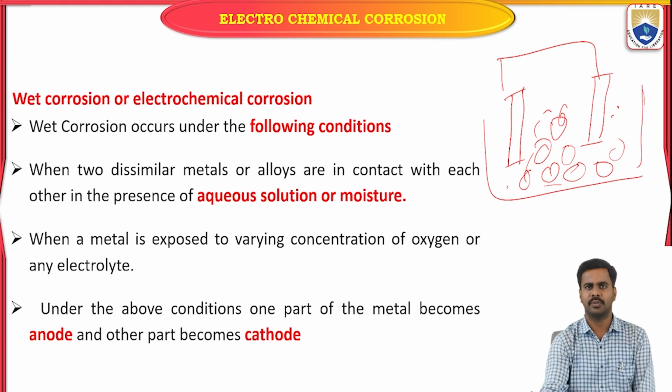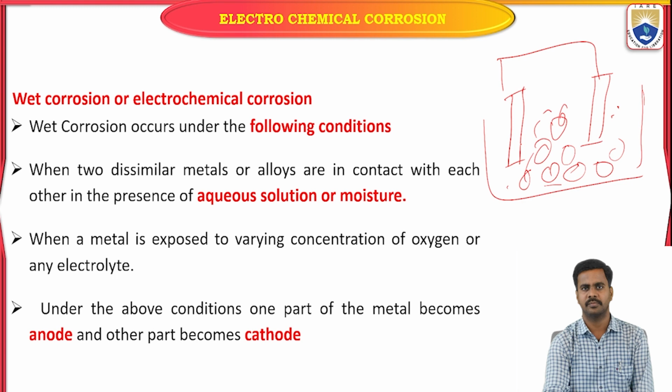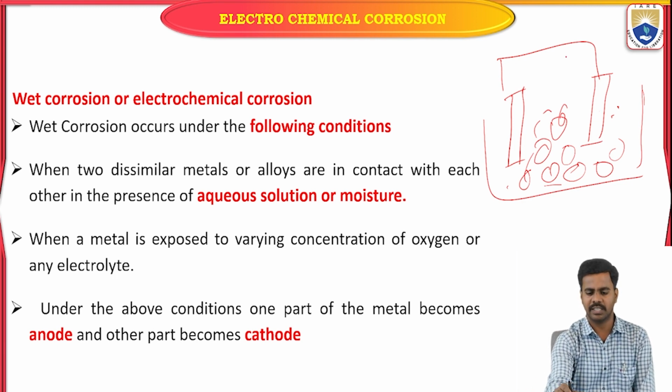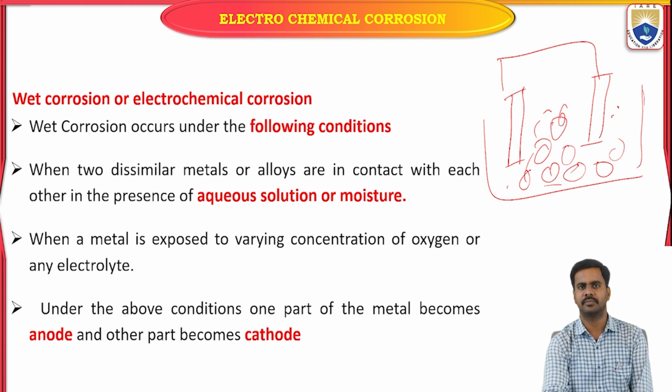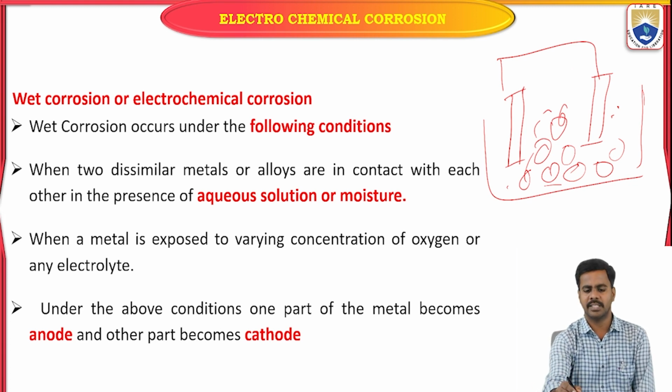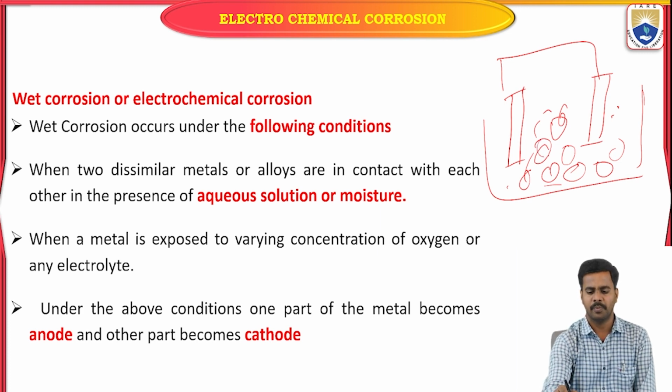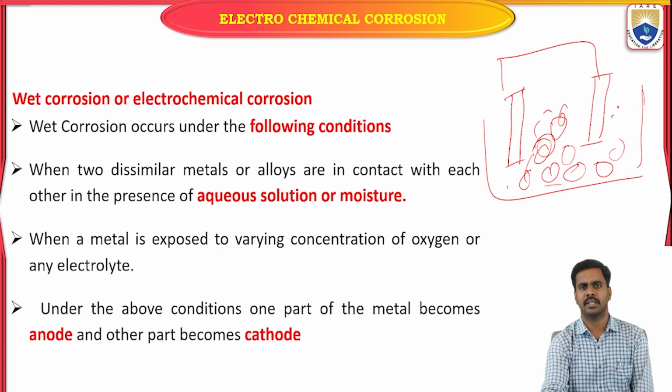So here also, in the electrochemical corrosion process, this is one possibility: two dissimilar metals which are in contact with each other, and these two metals are dipped in moisture that acts as an electrolyte.